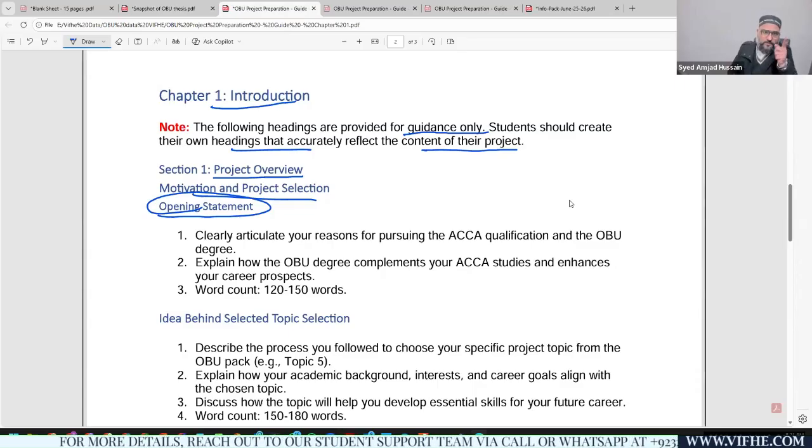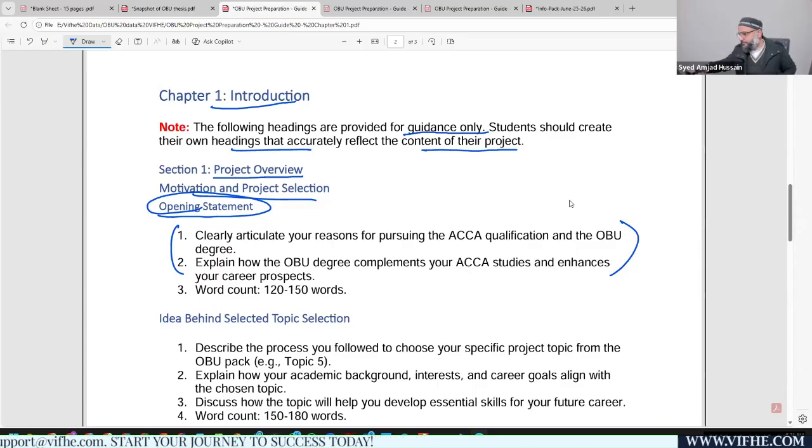This is about yourself, right? You should be providing some sort of guidance on how you finally started your ACCA and why you found OBU to be the most prestigious qualification or the most well-equipped qualification for you guys. So this first paragraph is all about you guys.